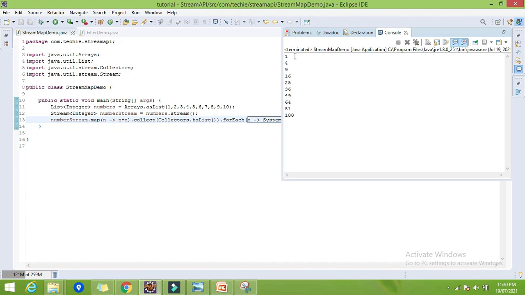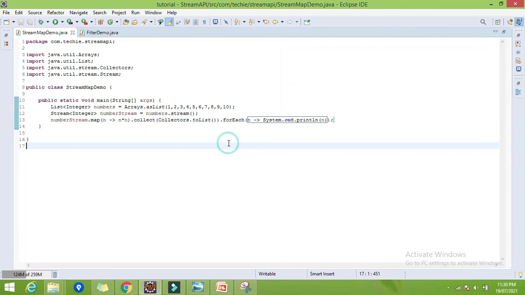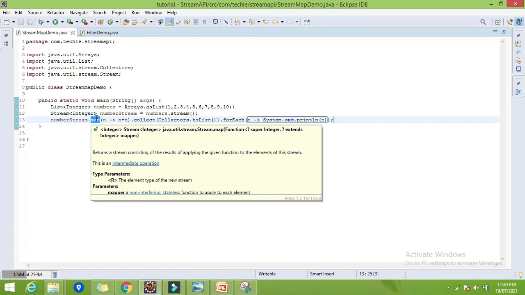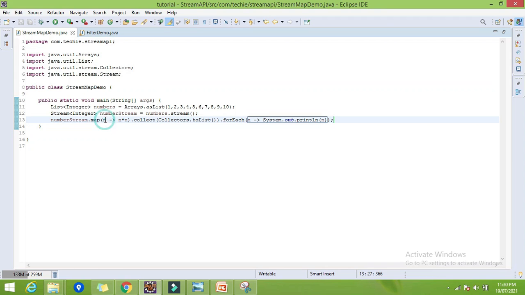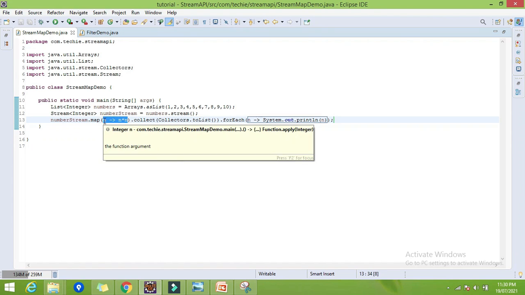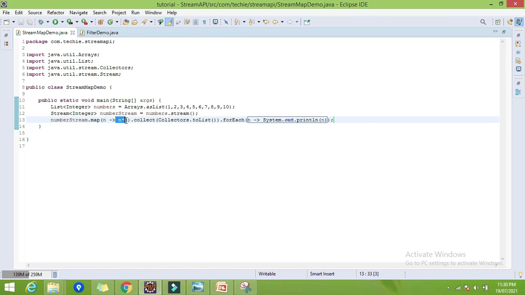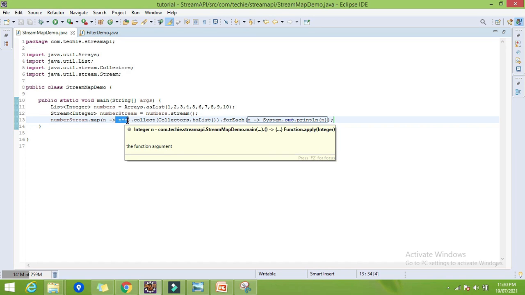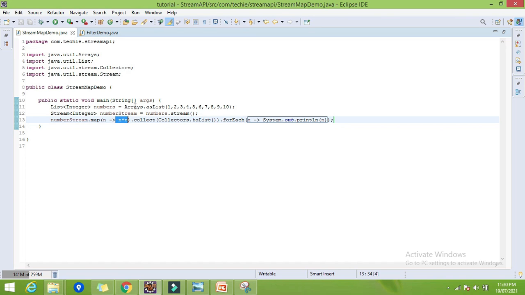Wow, we got the squares 1 4 9 16 25 up to 100. That means here you can find what we have done. Simply we have used the map function. Map function will take the mapper function as an argument, so that one argument parameter, and then we are multiplying the same number with itself, so that's why it's converting each into its square. So that is all about the map.